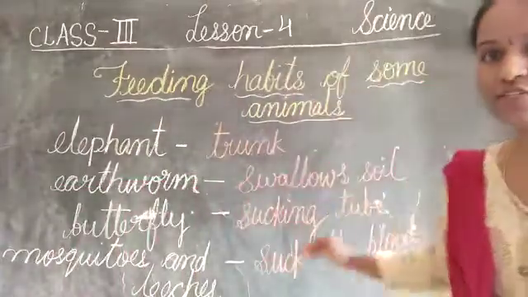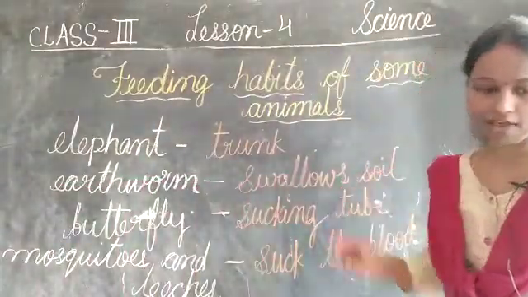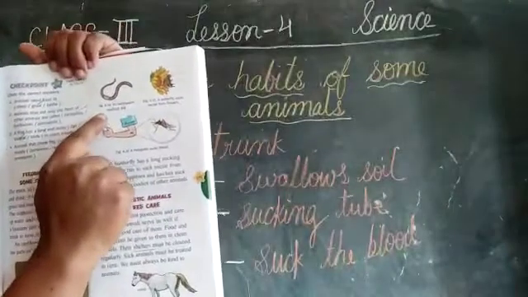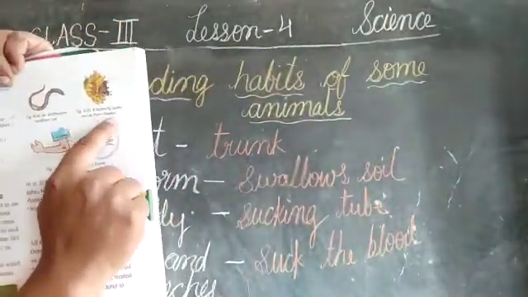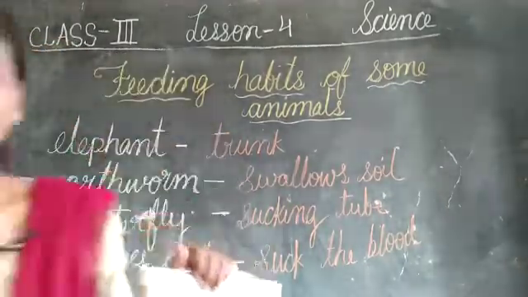Okay children, so these are the feeding habits of some animals. If you can see here, in this picture, children, this is how the earthworm swallows the soil. A butterfly sucks nectar from flowers. A mosquito sucks the blood.